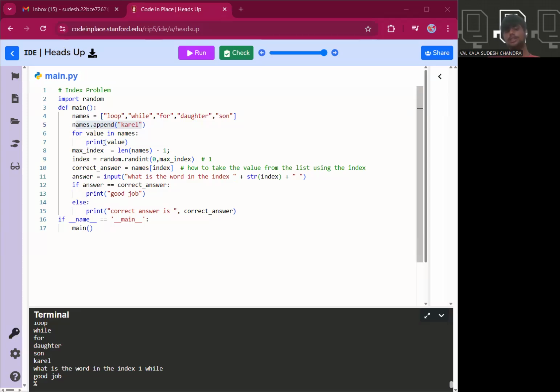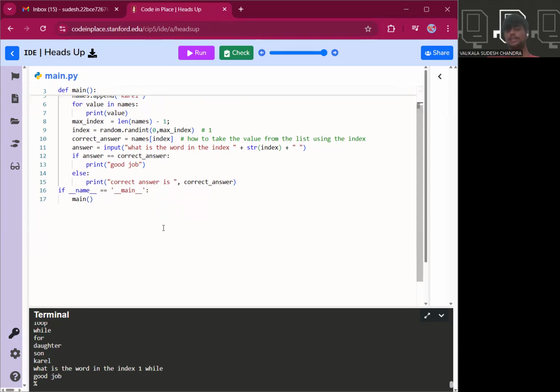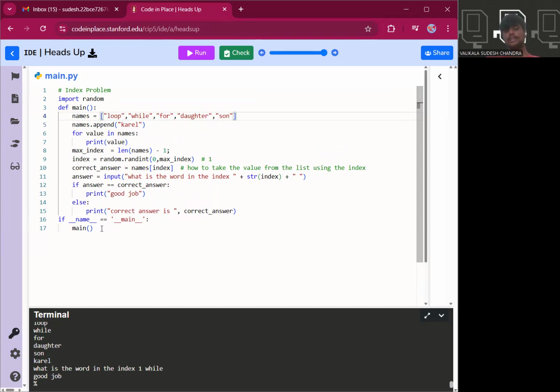If you have any doubts in today's session or any doubts regarding the data types, the list, how we added the new element, how to access or open the text document, and how to add or remove elements in the list, please ask these doubts in the Code in Place platform forum or in the comment section on YouTube. I will try to answer as quickly as possible. For a detailed answer, please message, or if you have any unique solution to solve this type of problems, tell them in the comment section or in the forum, especially for my students.